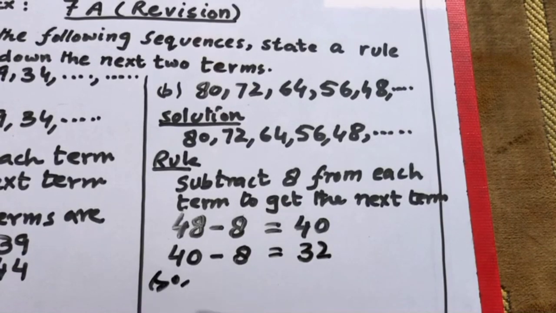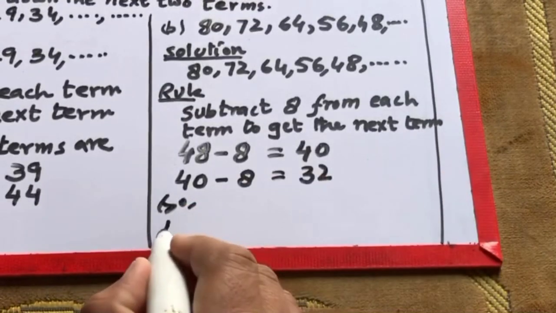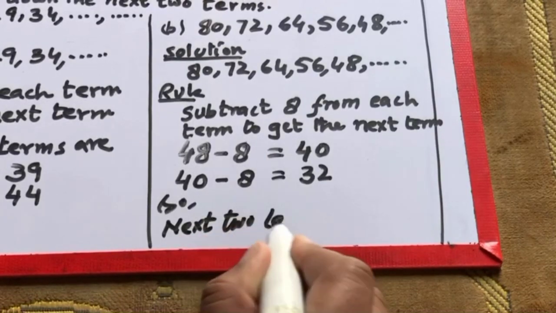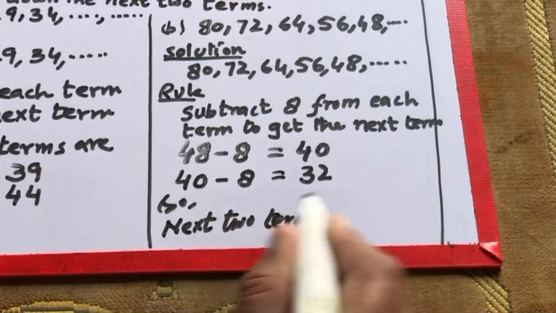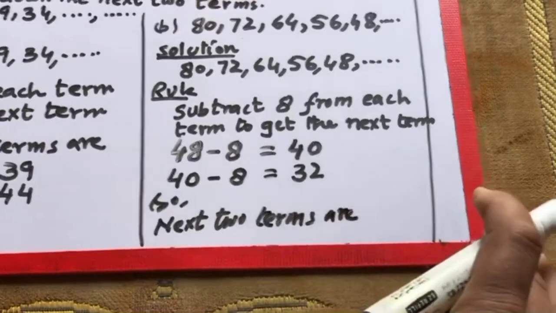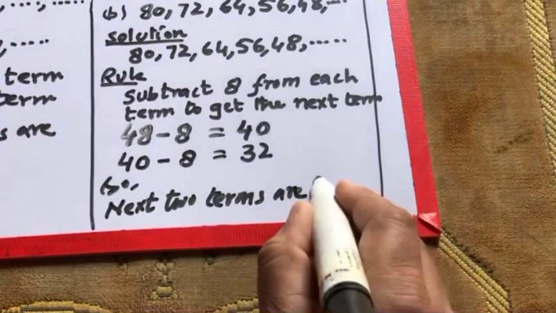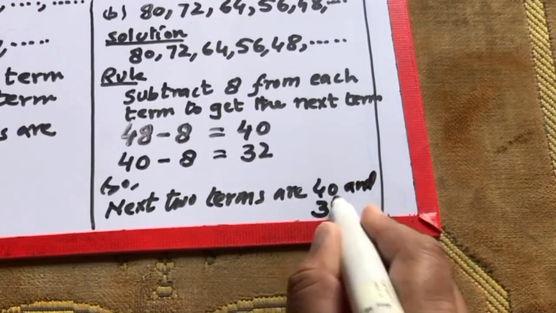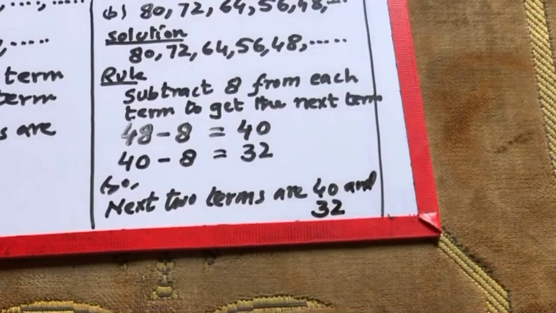So the next two terms are 40 and 32. In this way you can find any term of the given number sequence. The remaining parts of these questions are your homework.